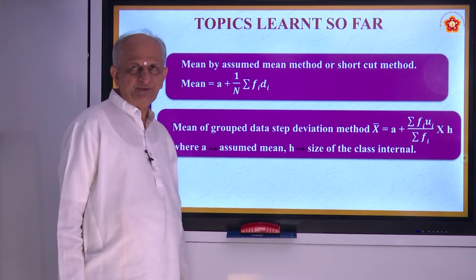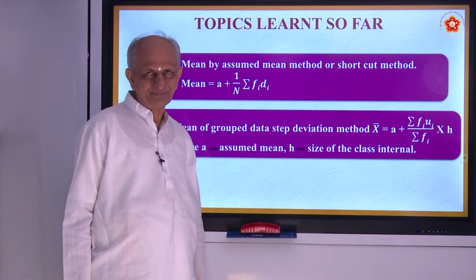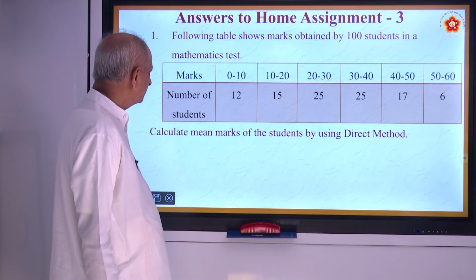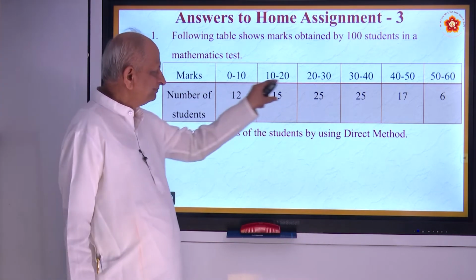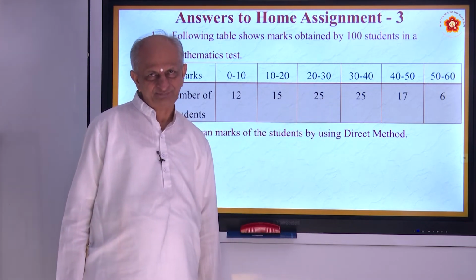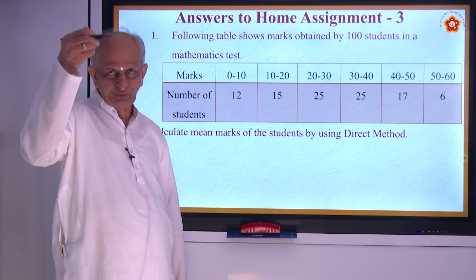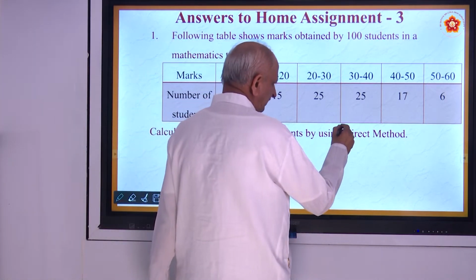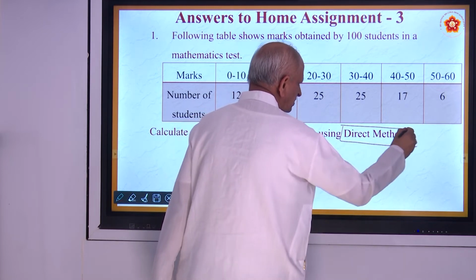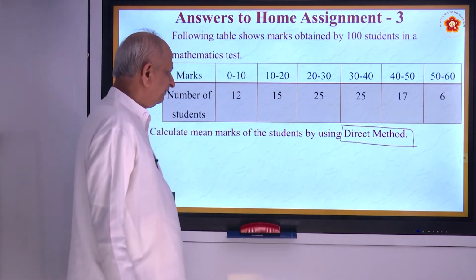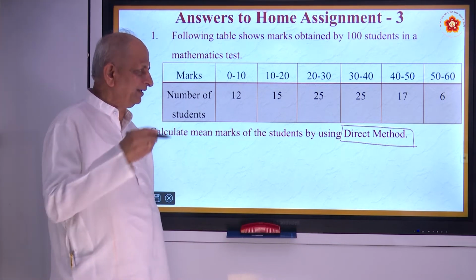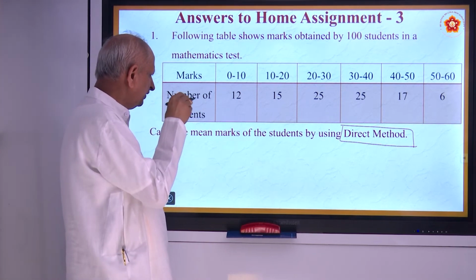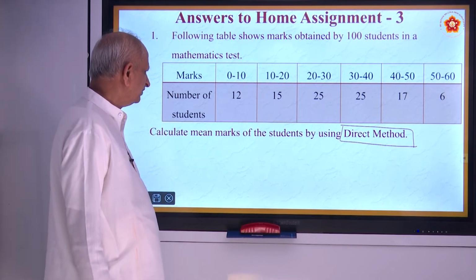Now shall we see some of the home assignment? I hope you have tried this. See, this is how they give an exam. The data is given in a horizontal way, then you must make it into vertical columns. They are asking you to answer in the direct method. But what does direct method mean? Using the formula sigma fi into xi by n. That is called the direct method.